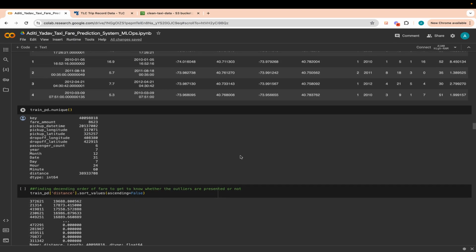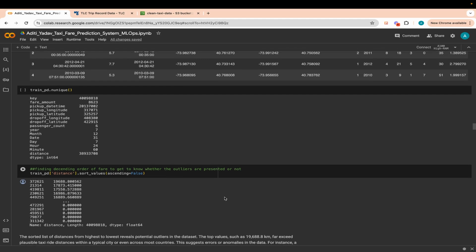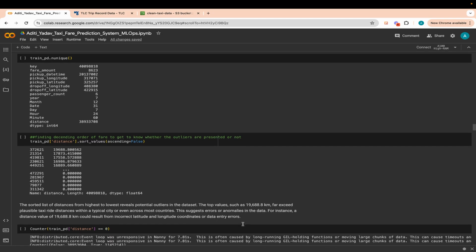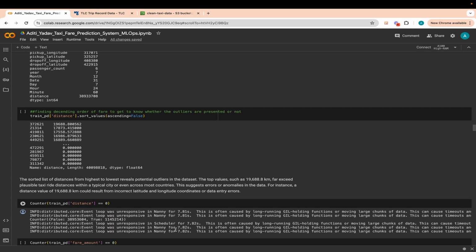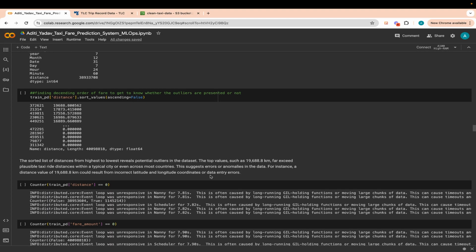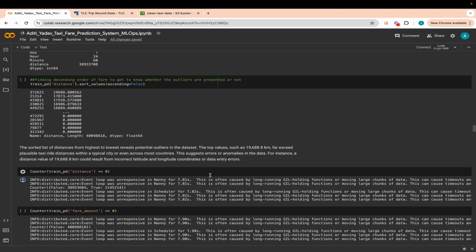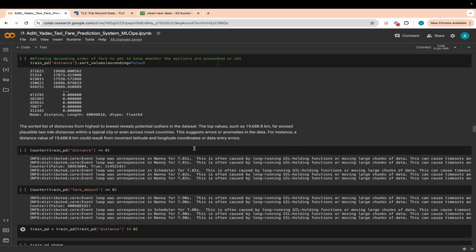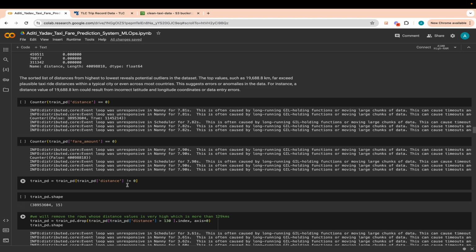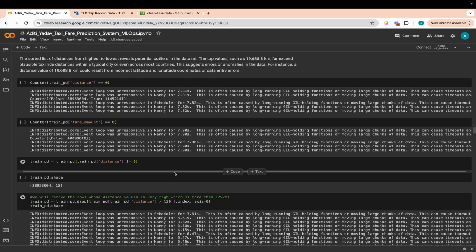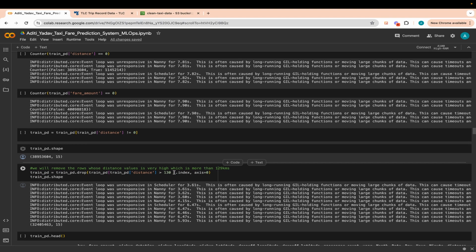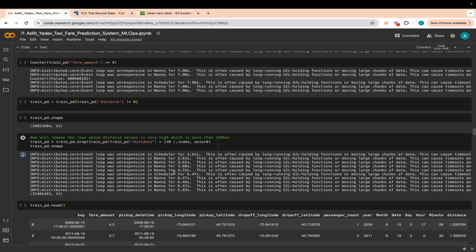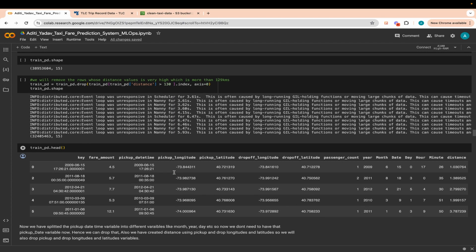Now we sort the distance, see what kind of distance we have after calculating, and then we do the cleaning for that. So we drop the distance which is 0, and we include only the distance which is not 0, right here. Since we see that a lot of distance is recorded around 130, we drop all of those values whose distance is around 130 kilometers, which obviously doesn't make any sense.